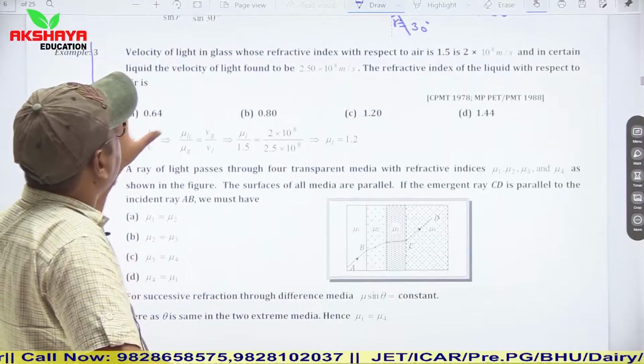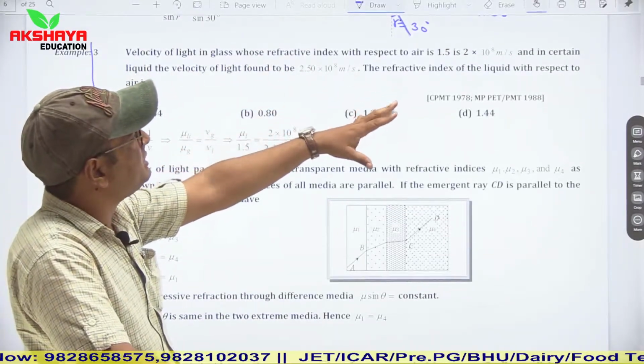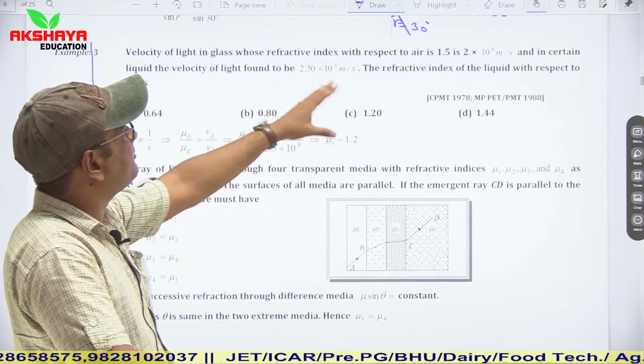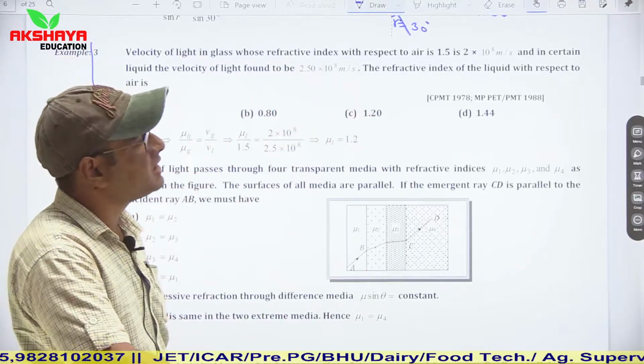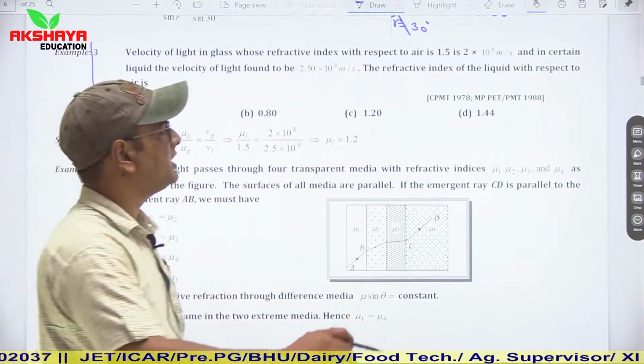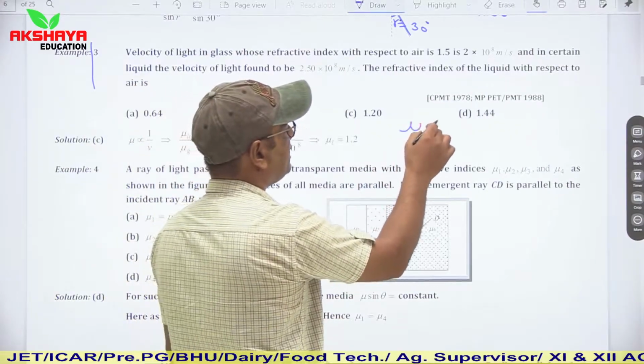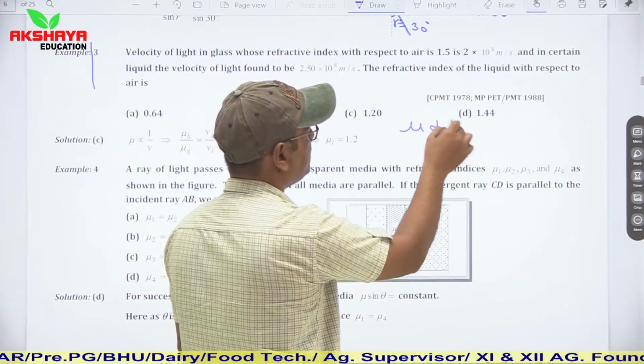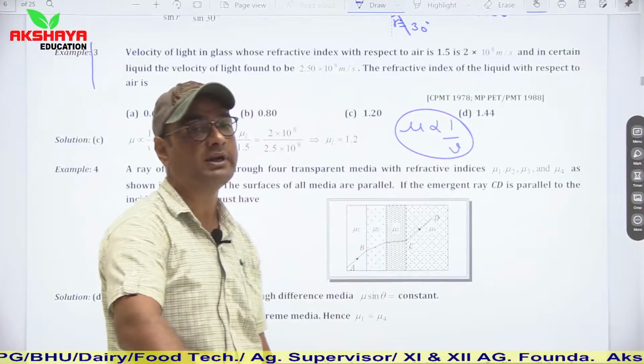Similarly, next, velocity in refractive index is this, and in a certain liquid the velocity of this medium refractive index. So now you have to calculate velocity. So refractive index and velocity are again inversely proportional to each other. Use this relation and you can calculate velocity.